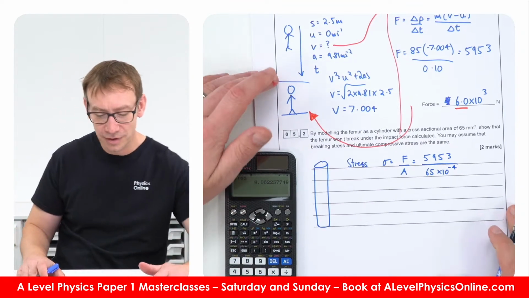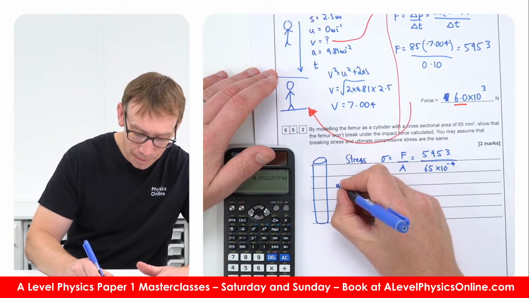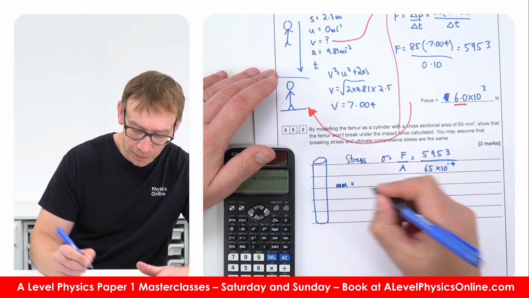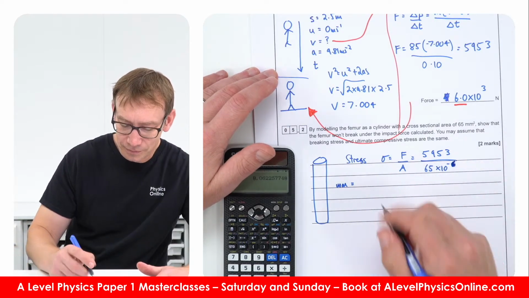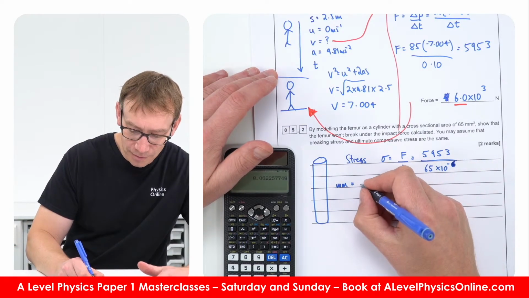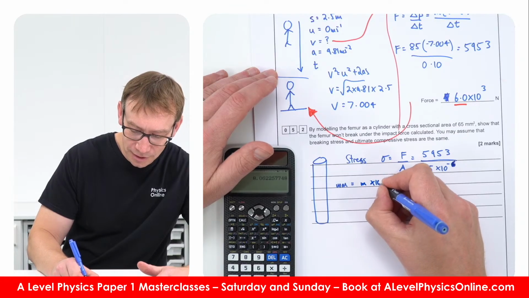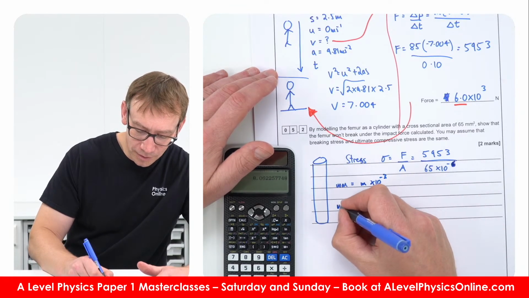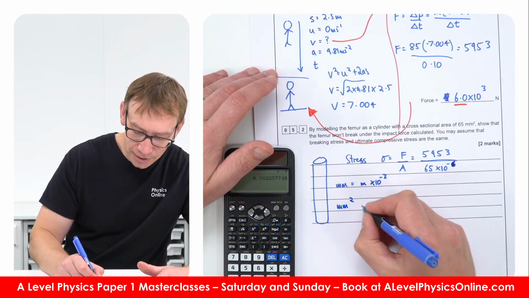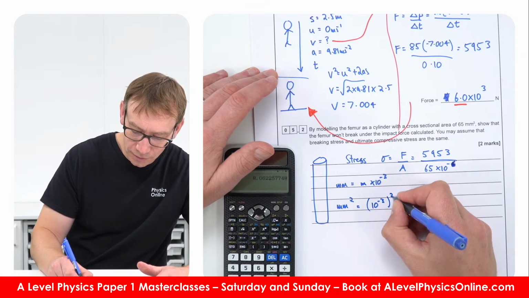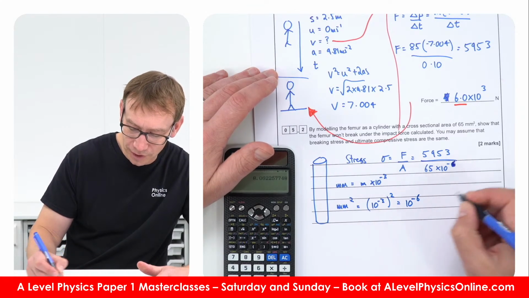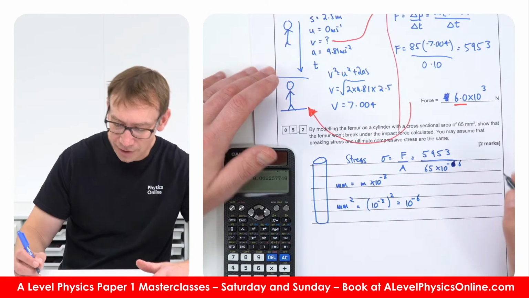The reason is that a millimetre is a metre times 10 to the minus 3. So a millimetre squared is going to be the same as 10 to the minus 3 squared, which is 10 to the minus 6. So that should be a 6 down here.